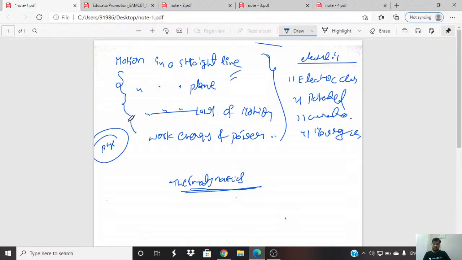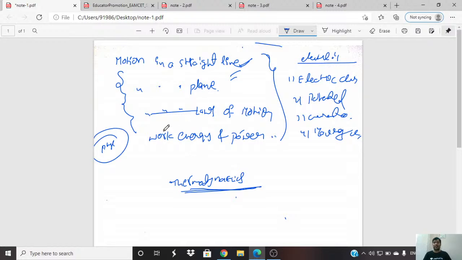For example, in straight line motion, generally they will give problems based on vertically projected, freely falling or horizontal cases, and ask to find velocity or height. From motion in a plane, mostly the riverboat concept or projectile.